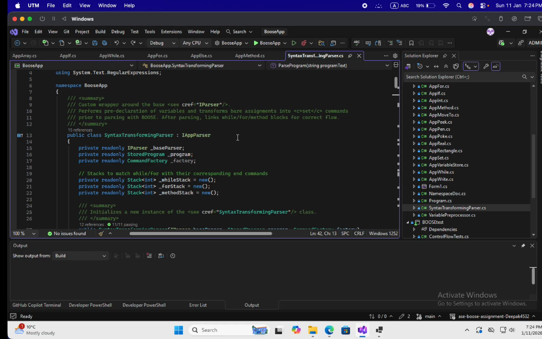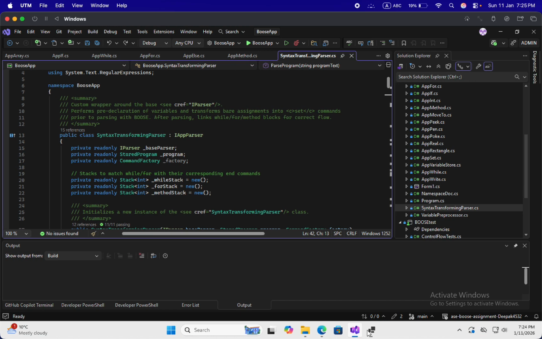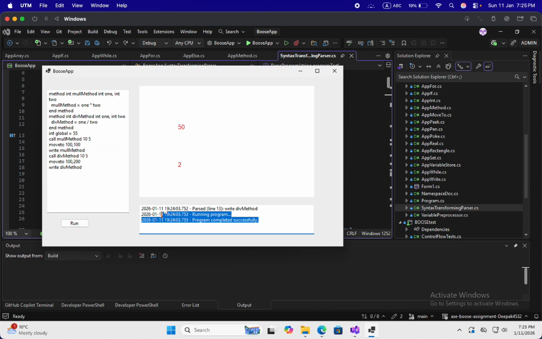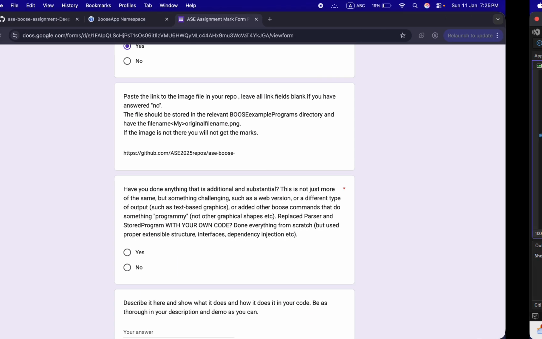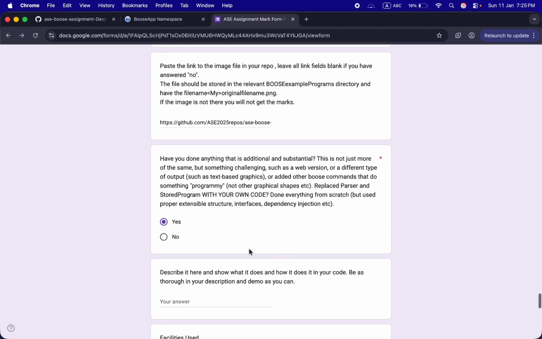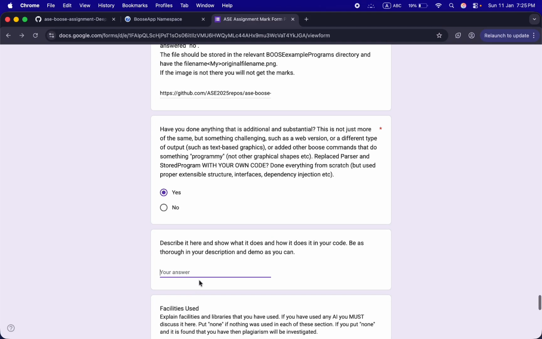I have used this as my additional, and also I have added this debug box, debug window over here. You can see it. Yes, I have done something additional: a wrapper for parser, IParser interface, and debug window.